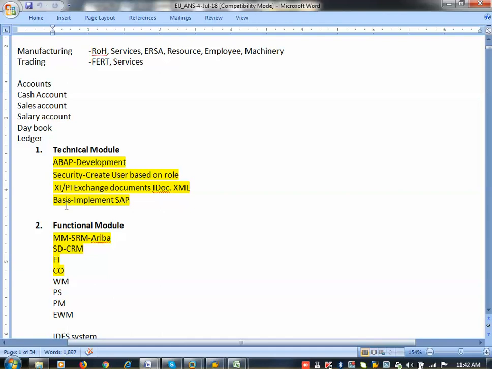So these people will maintain the system, the IP address and all. Now our basis administrator is Vijay. You can check with him to get the system to practice on the first floor. Okay, so now these are the 4 technical modules which we use.